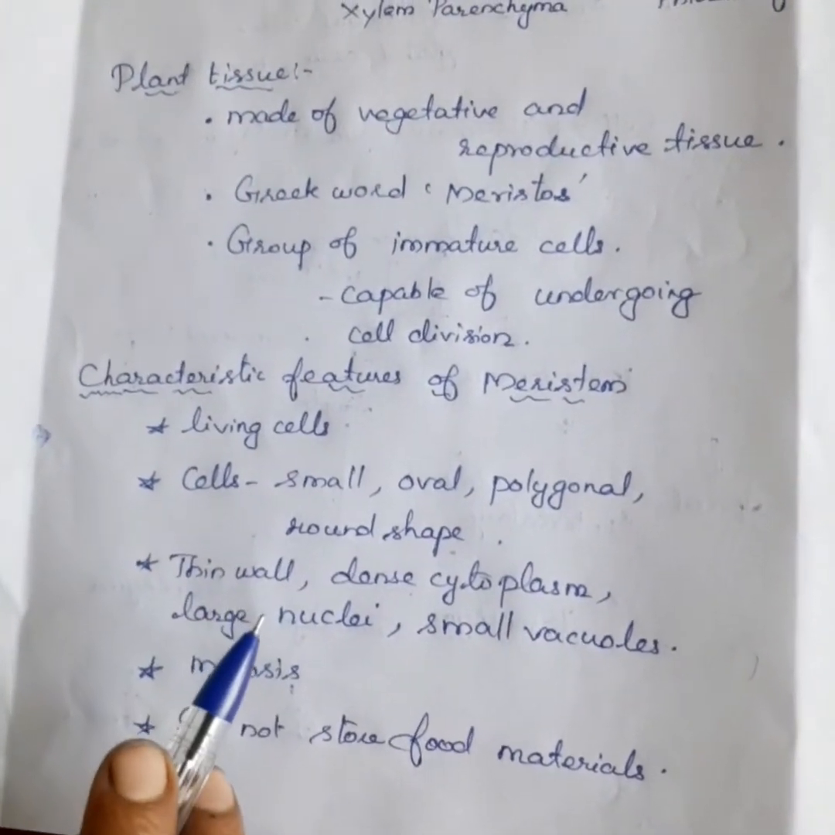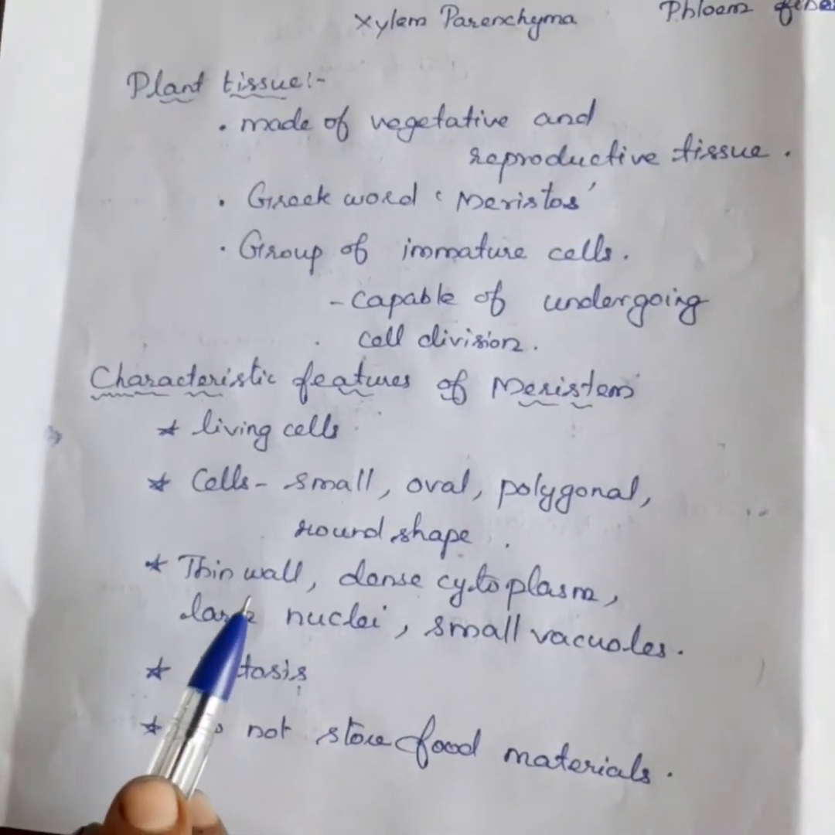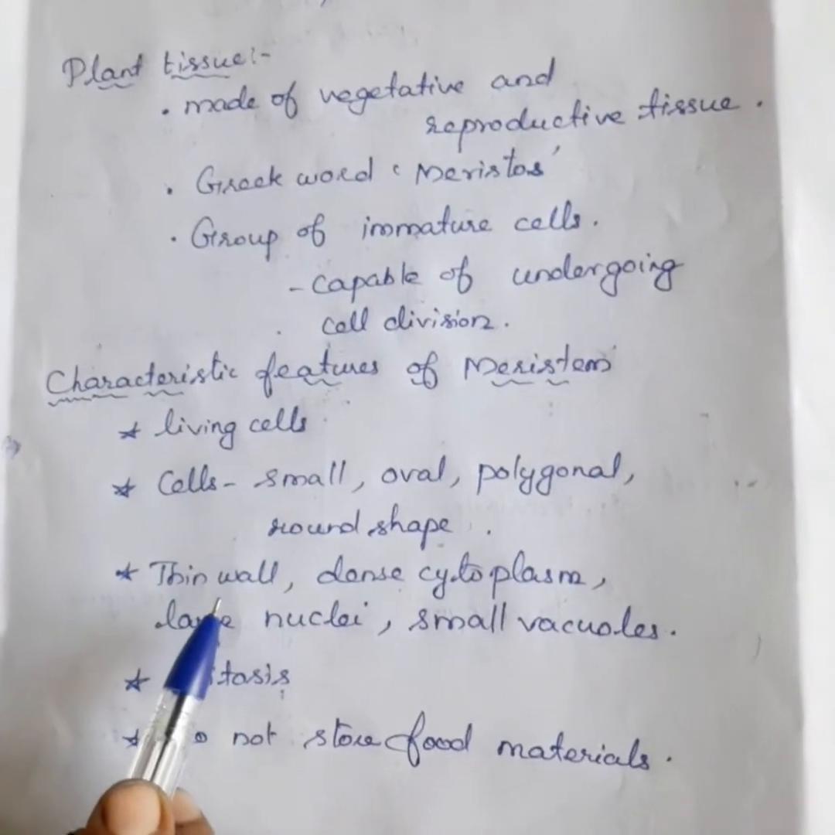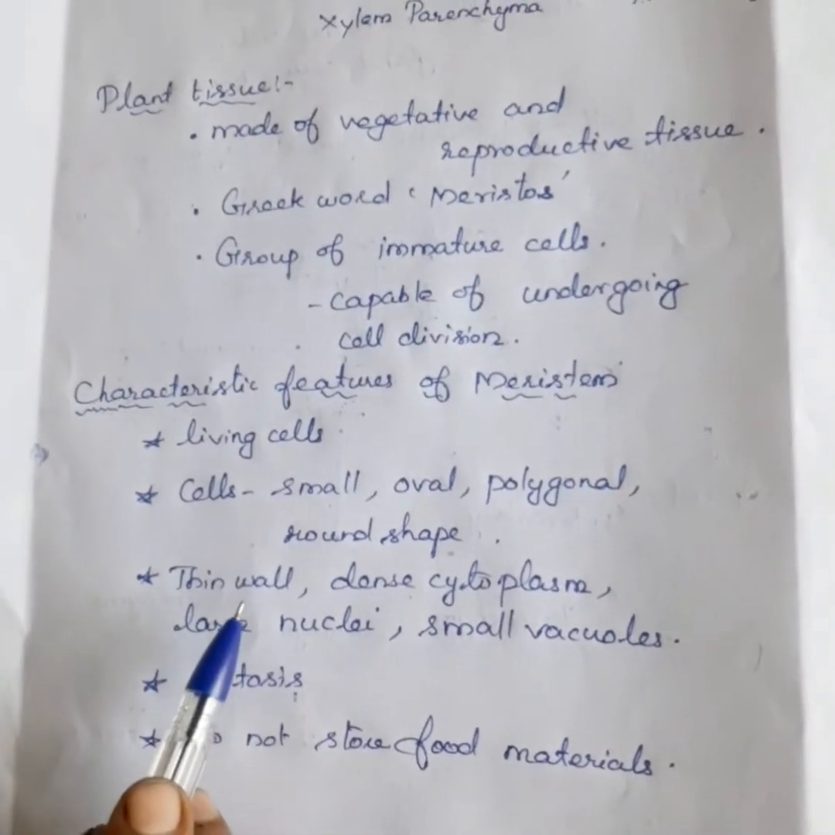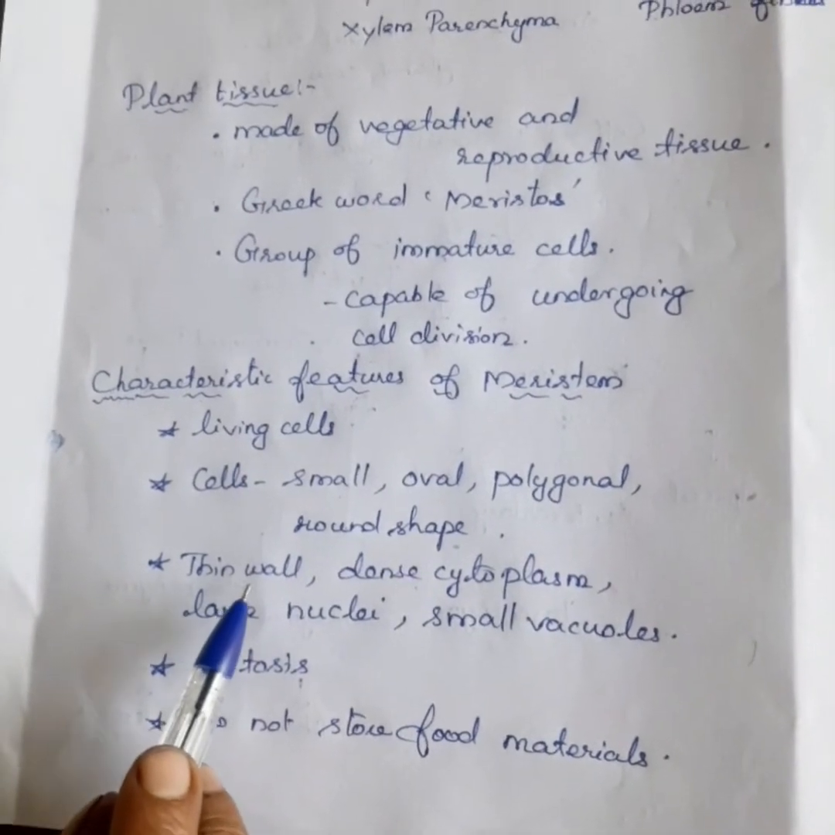And they are made up of a thin wall. The plant cell is covered by the thin wall, and it mainly protects the cellular components and also gives the shape.